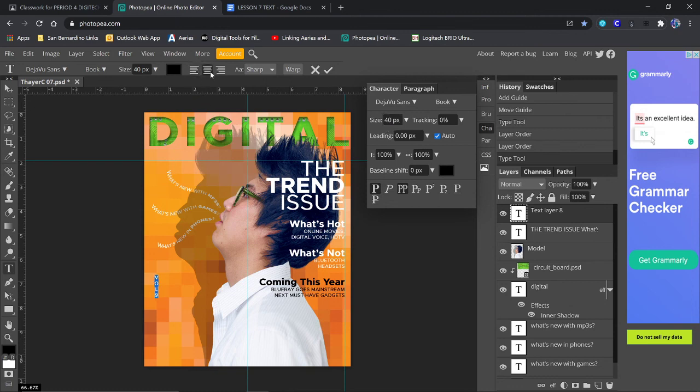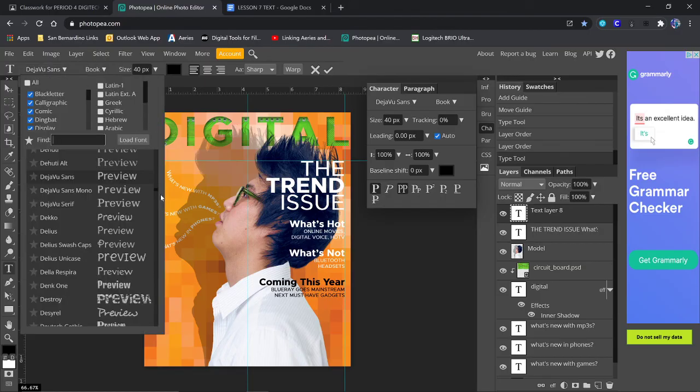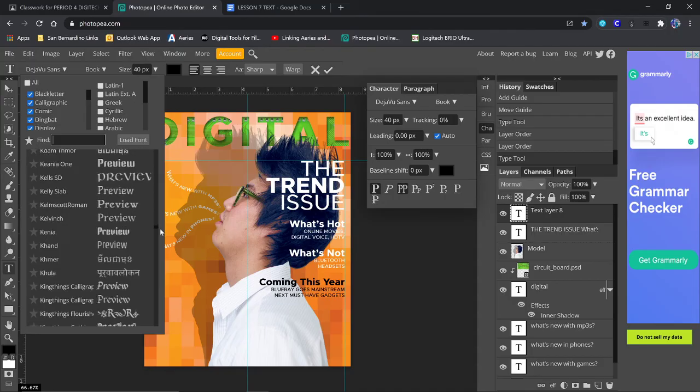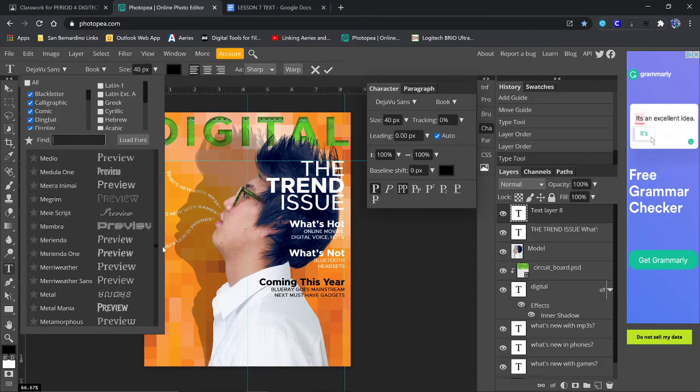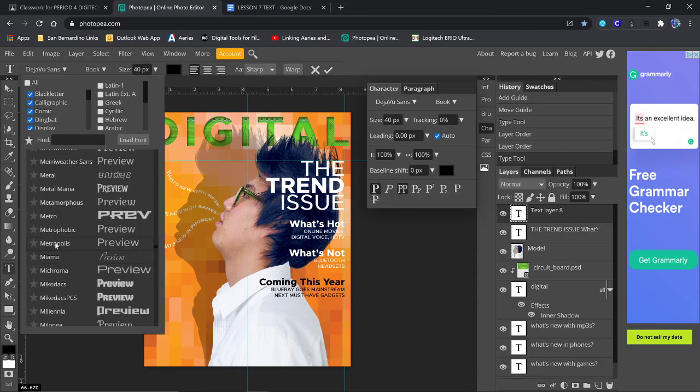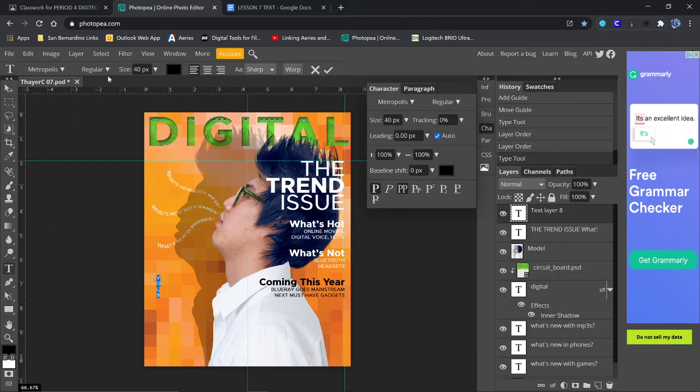In fact, let's center justify that. It doesn't make any difference. It's going to be the same either way. All right. Our text is the wrong font, so let's go back and fix that. I don't know why it keeps putting us on Deja Vu. We don't want that. We want Metropolis. So double check that. I think regular is good. Yeah, let's leave it bolded there. And that looks pretty good. Click enter, go back to the move tool.